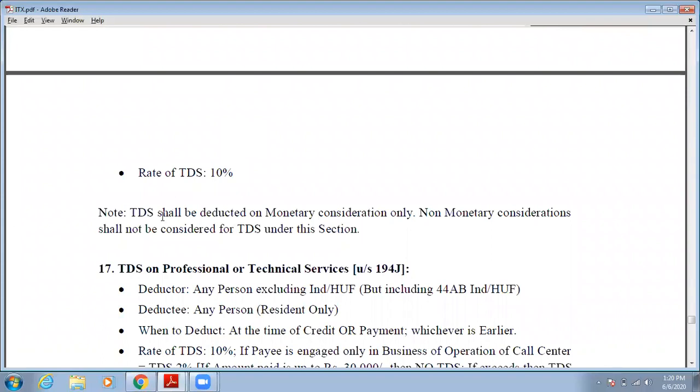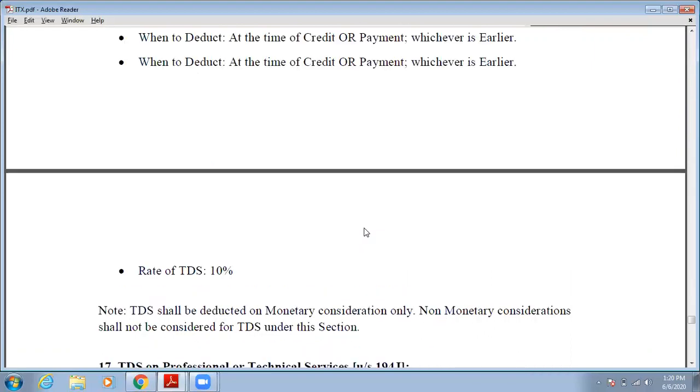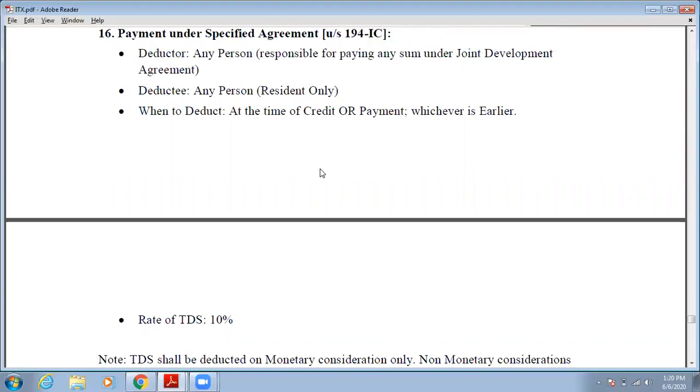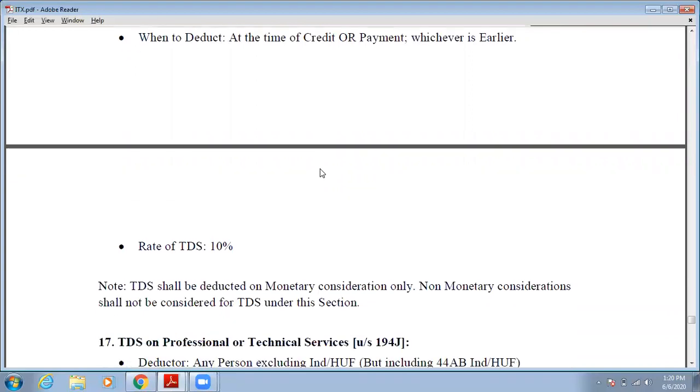Now there is a note. See what it is. TDS shall be deducted on monetary consideration only. Non-monetary considerations are not to be considered for TDS under this section. So under this section, if you are paying any amount in monetary terms, then in that case you are eligible to deduct the tax. Otherwise, if the transaction is in non-monetary terms, then no TDS is required to be deducted.